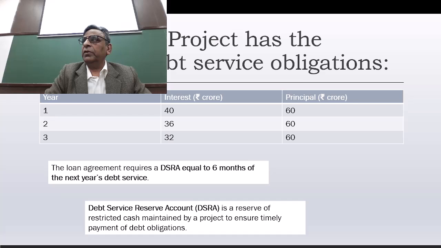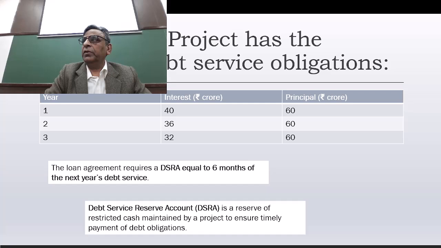So the example is that the project has... I've shared this file again, but the second one didn't come. The one I sent today, has it reached you, that Excel sheet you have shared? I'll share this again too. I have added something, but this is already there. Can you see this slide on your PPT, the earlier PPT which I shared? If you don't have it, don't worry, it's just one small question I'm sharing as an example, and then we'll move on to the Excel sheet which I have already shared. In the meantime, I'll try to work out my WhatsApp so that I can set it up on a WhatsApp group also.